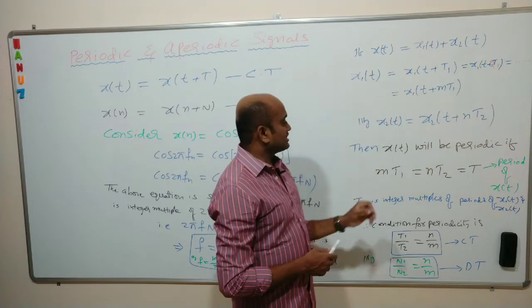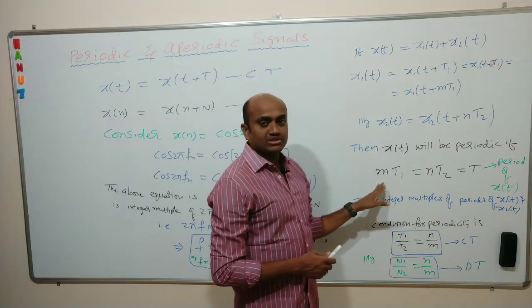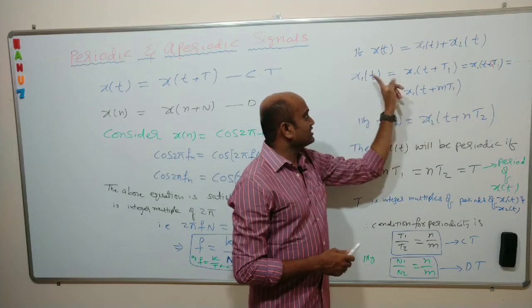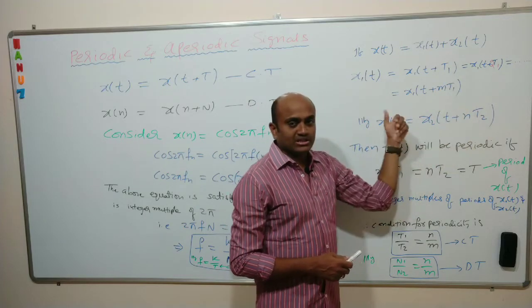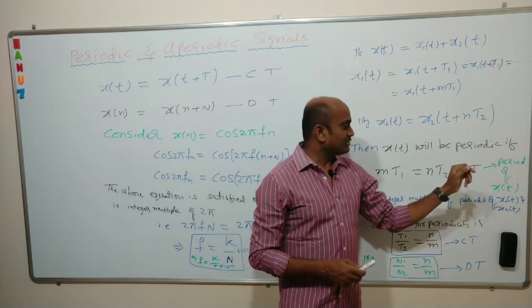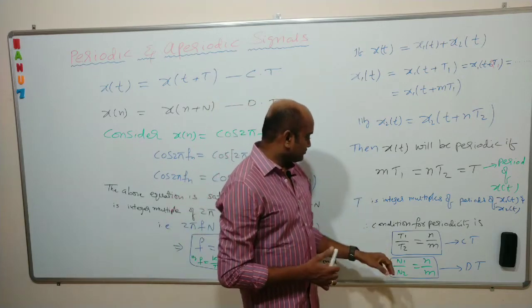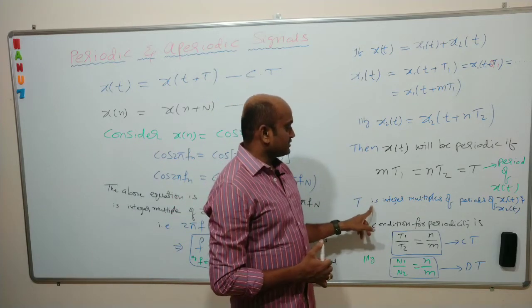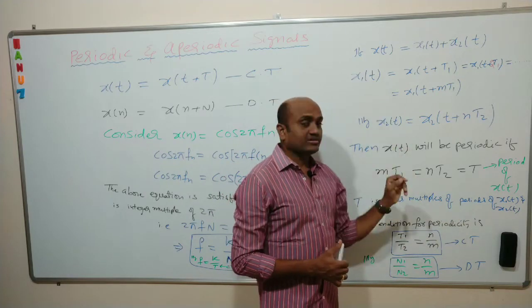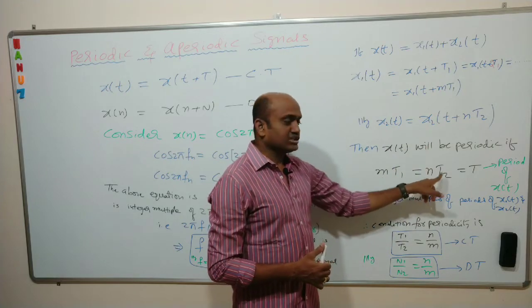So overall, the signal x of t will be periodic if it satisfies this condition: m T1 is equal to n T2. m T1 is the period of the first signal, n T2 is the period of the second signal. If both are equal, then that should be equal to capital T, the period of x of t. So from that we derived that T is an integer multiple of the periods of both signals, x1 of t and x2 of t: one is m into T1, the other n into T2.